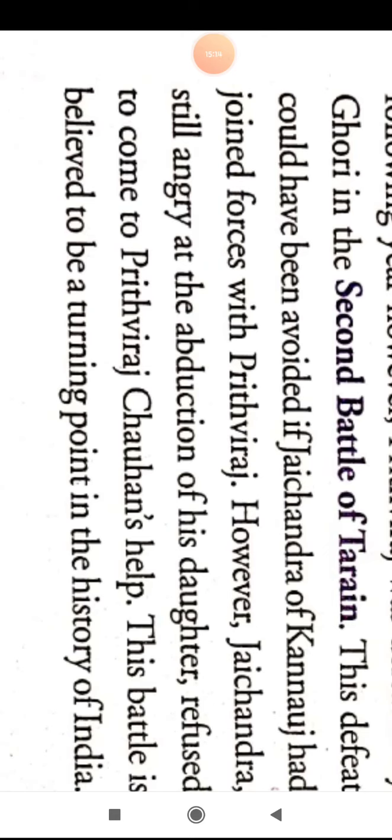This is the reason Prithviraj was defeated by Muhammad Ghori in the second battle of Tarain, and this battle is believed to be a turning point in the history of India.